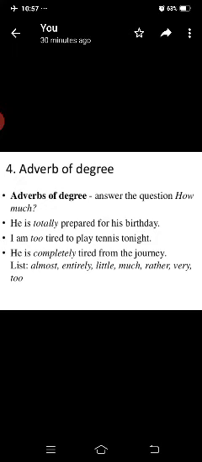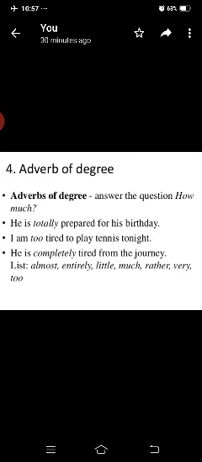Next, adverbs of degree. They answer the question how much. He is totally prepared for his birthday. How much is he prepared? Totally prepared. The word totally indicates the adverb of degree. He is already prepared.